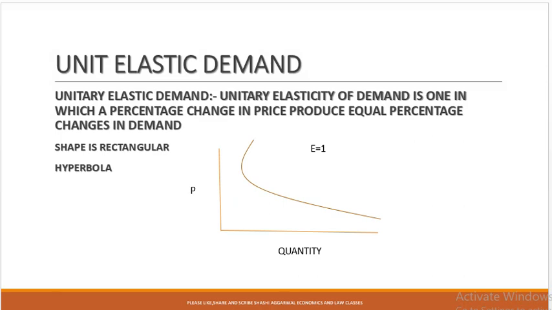Here the shape of the demand curve is a rectangular hyperbola. It means it is going to meet the x-axis, but it never meets. The shape in the case of unit elasticity of demand is a rectangular hyperbola, because here a percentage change in price produces an equal percentage change in the demand.